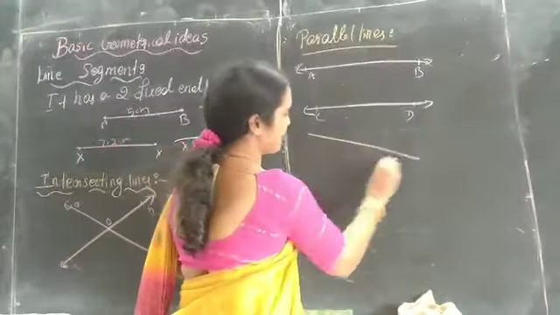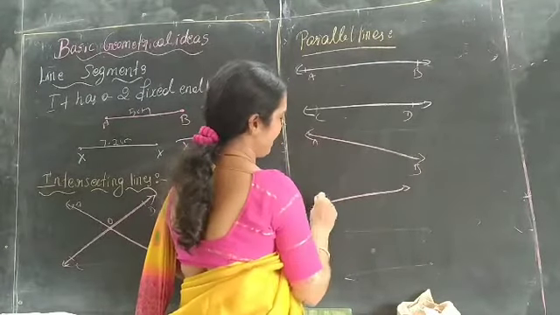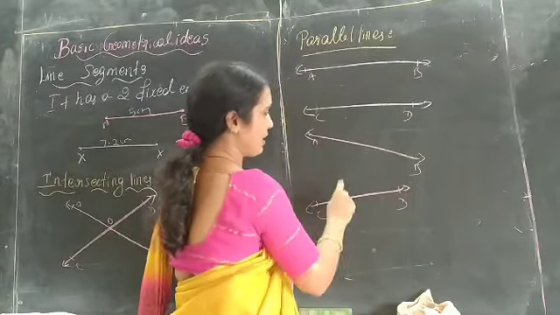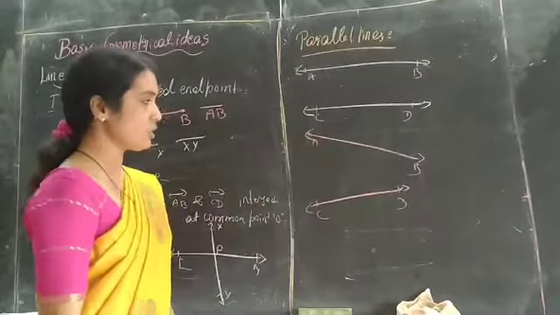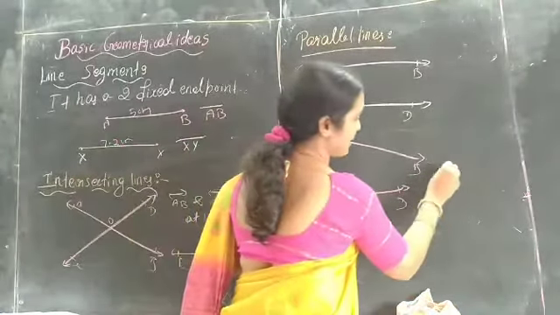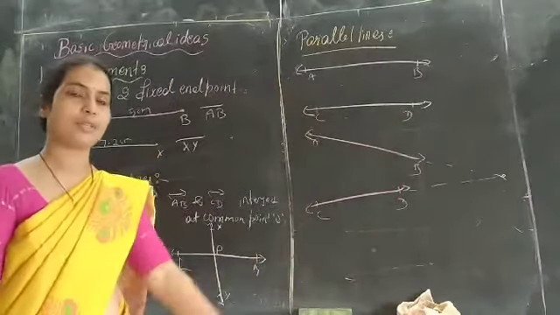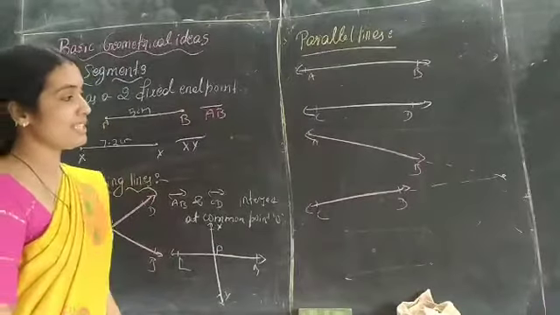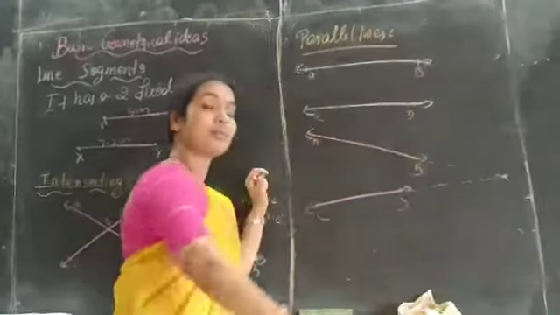For example, if the lines are like this, A, B, C, D. AB is also a line, CD is also a line. But if you produce these lines, they meet somewhere else at a point. But these other lines, if you produce them, never meet at a point.